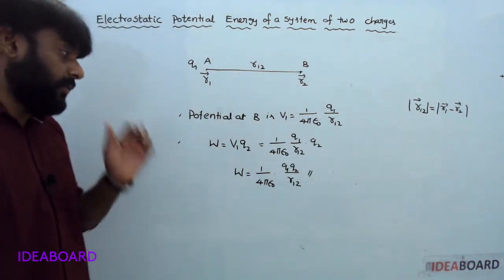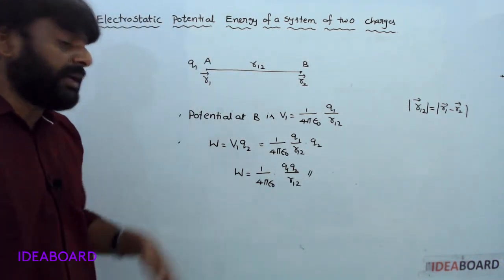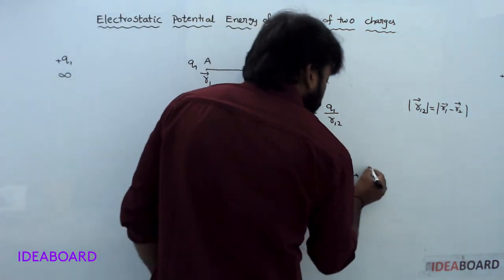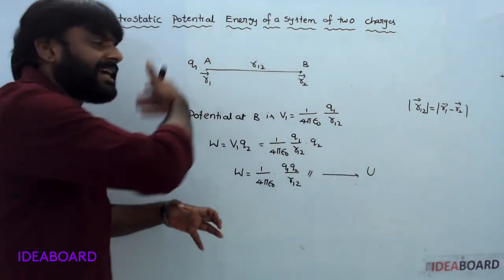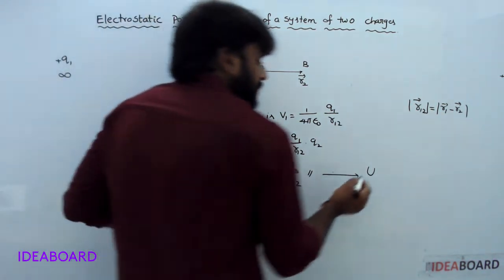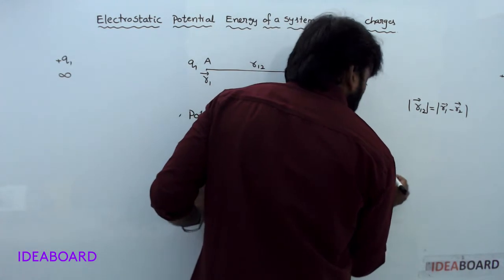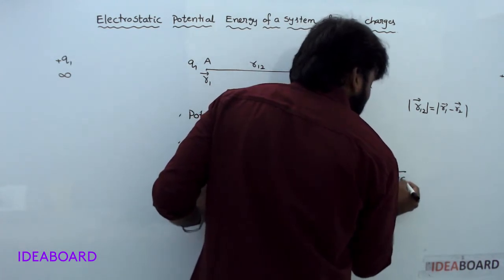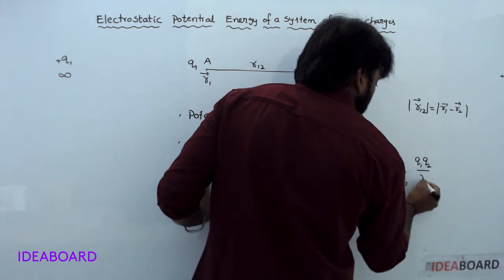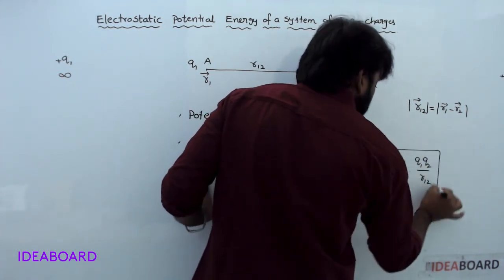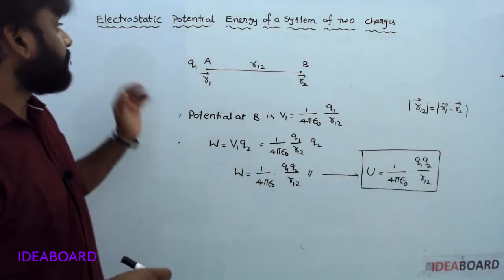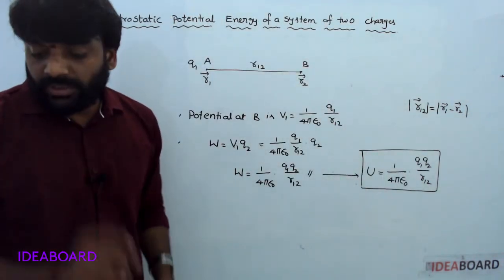This work done is stored in the form of potential energy because electrostatic field is a conservative field. That potential energy is equal to 1 by 4 pi epsilon naught Q1 Q2 by R12.